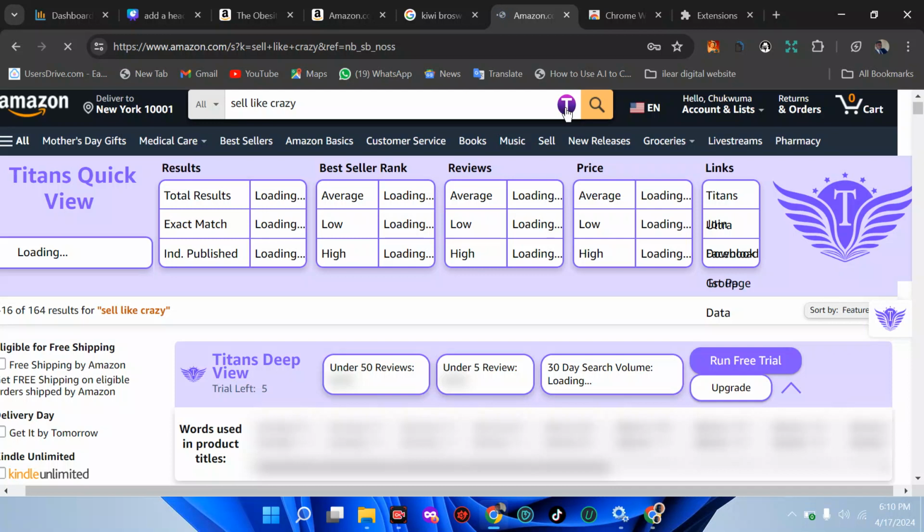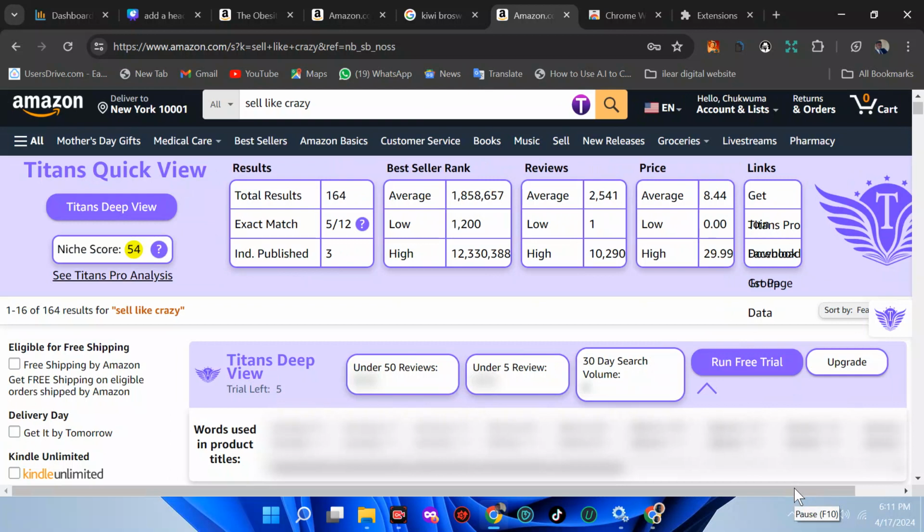But for the sake of this tutorial, since I talked about free stuff, let's enjoy this free. I don't know why it's taking much time, but I believe it's going to come up anytime soon. All right, so now we have this. I want to explain what this does. Now we have this one called total result 164. That means when the result is not much, it's better. It means you can write a lot of books on this and you rank better.